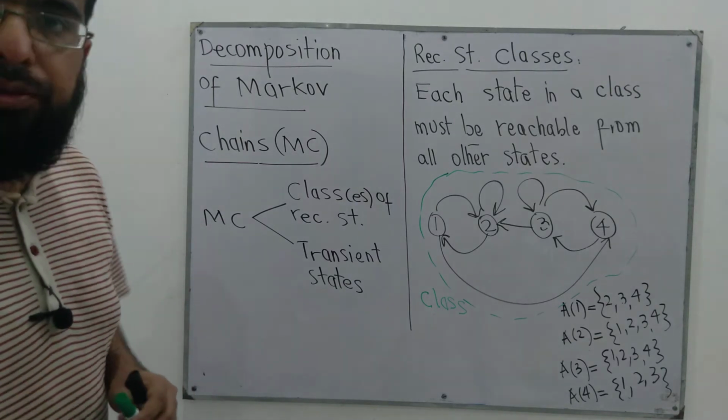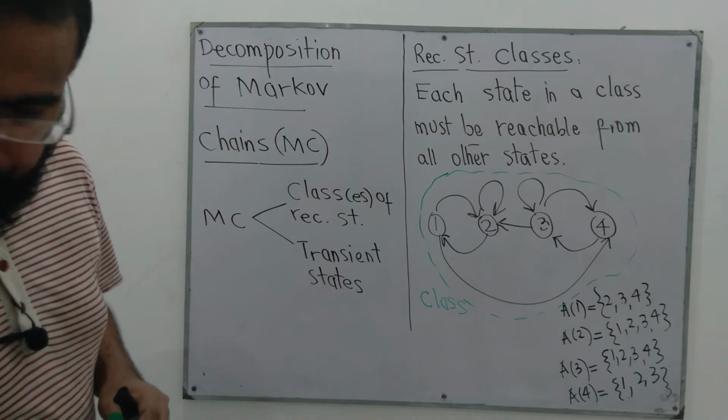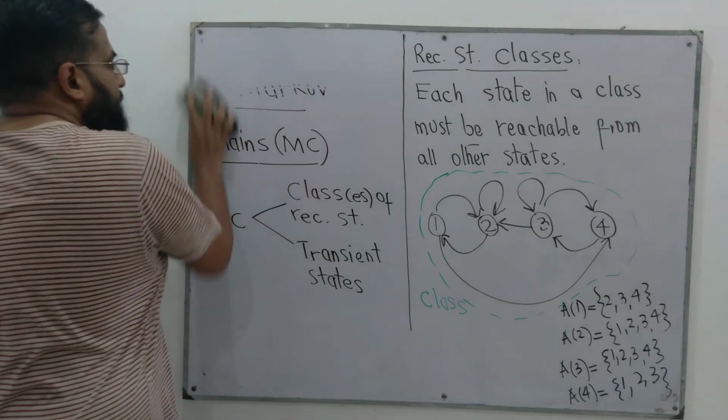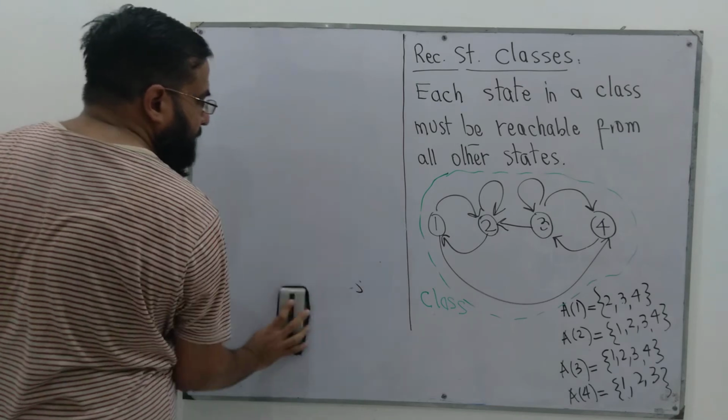Regarding decomposition of Markov chains, we have to discuss three other points.